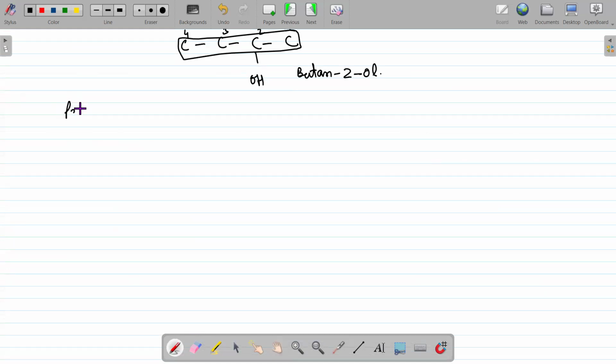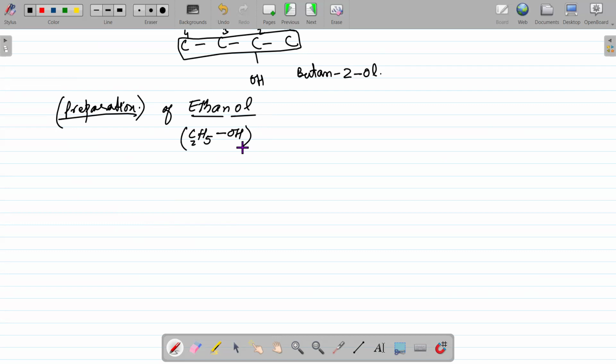How can we prepare these alcohols? In our syllabus, we focus on the preparation of ethanol, with molecular formula C2H5OH, two carbon atoms.